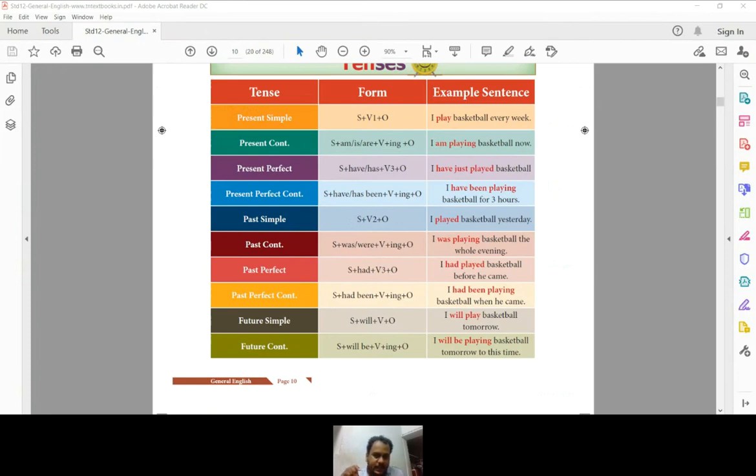And just like that, even for the perfect tenses, you have to add not after the auxiliary verb. He has not done it. They have not done it, just like that. If you know how to frame the sentence, you can even raise a question just by putting some WH question before. Say, for example, when are you going to teach English?